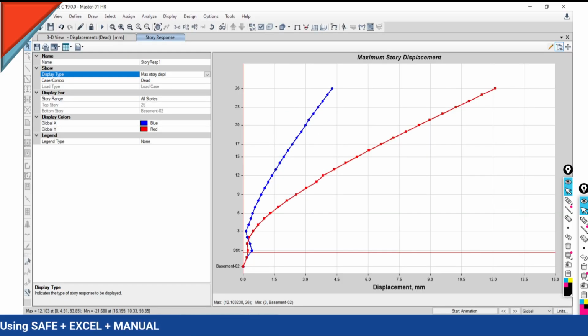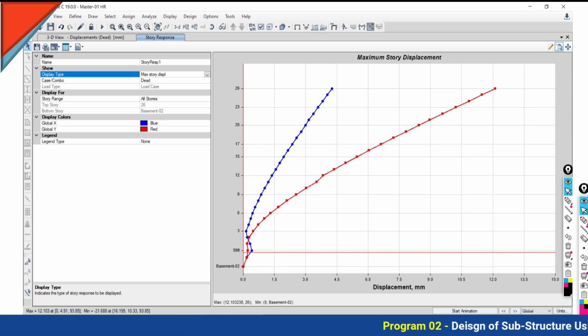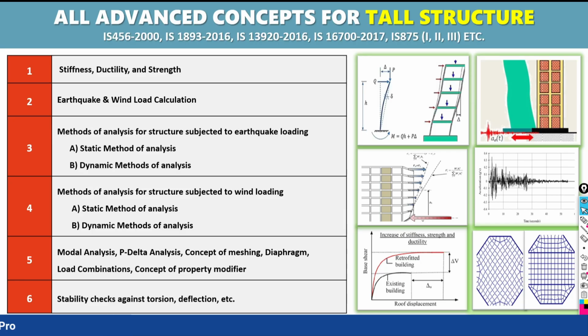And the lateral displacement, absolute displacement, maximum displacement as per the code recommendation: how to perform, how to check, and what limits are defined by your IS code, that also we are going to discuss in detail.